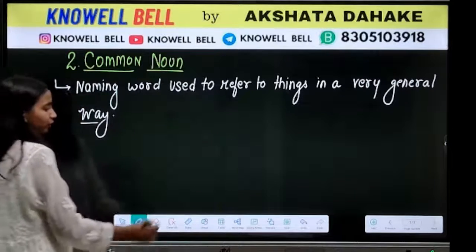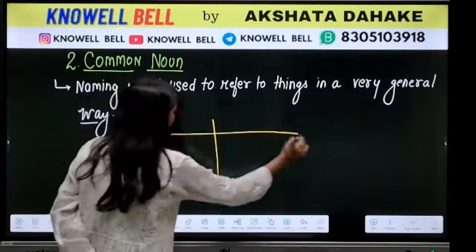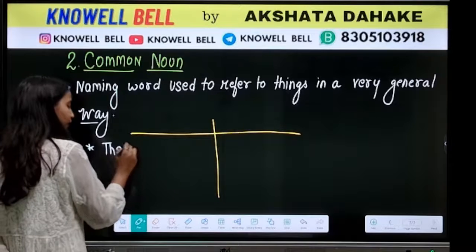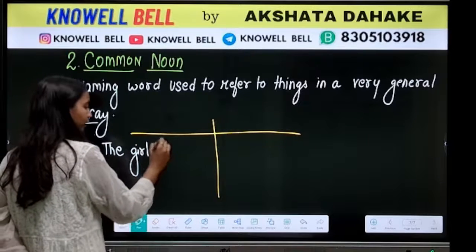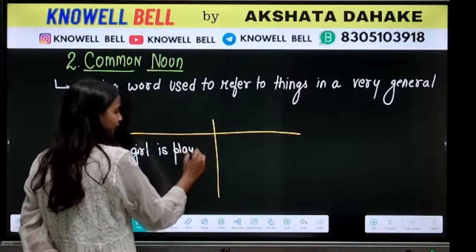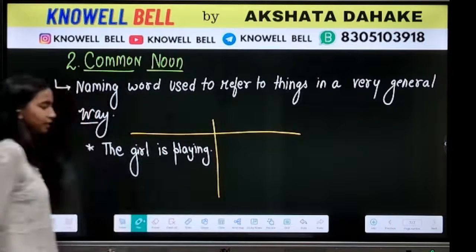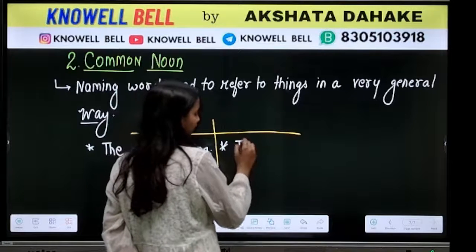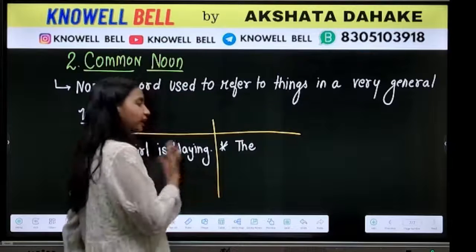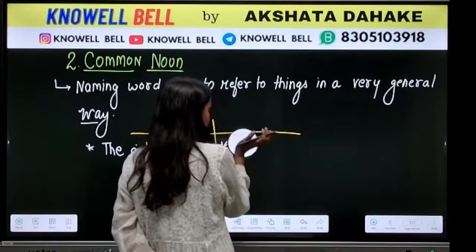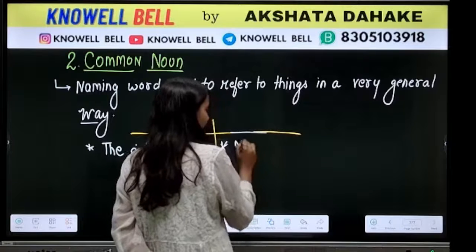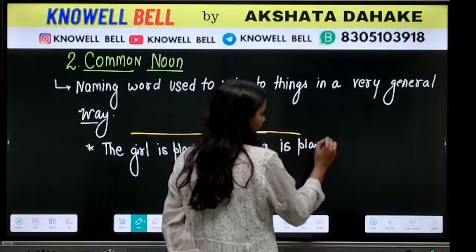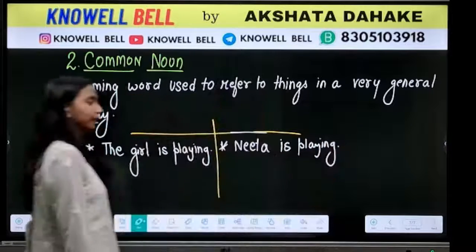Now, what is a common or general way? So let's make a partition over here. When I am saying the girl is playing, in one sentence, a very simple sentence, एक sentence में हम क्या कह रहे हैं? The girl is playing. In another sentence, I replaced the name girl. Girl की जगह हमने क्या लिखा? I said Nita is playing. Okay. Girl की जगह हमने क्या लिख दिया? In place of girl, we said Nita is playing.